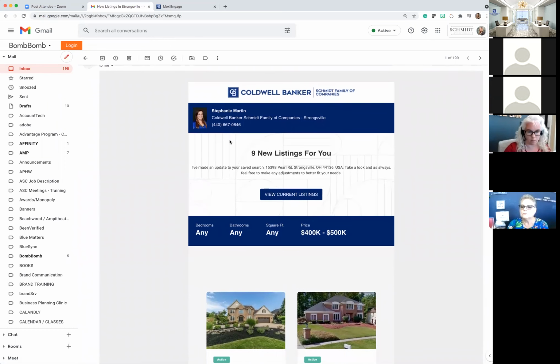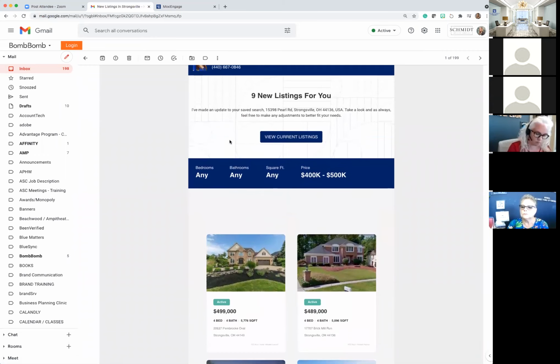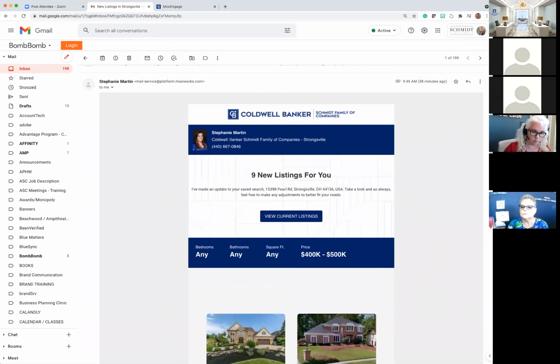So if I come down in here, yeah, I can do a really quick preview of some of this, but here's the relevant portion. As a client, I'm coming in here and this is sending this to me. What this looks like is that Stephanie took her time today to do a new search for me and sent it to me. This is a resource builder and a rapport builder between the person and the agent.